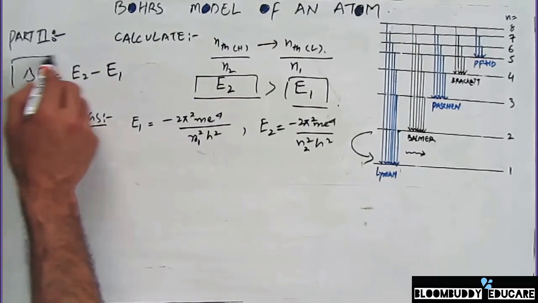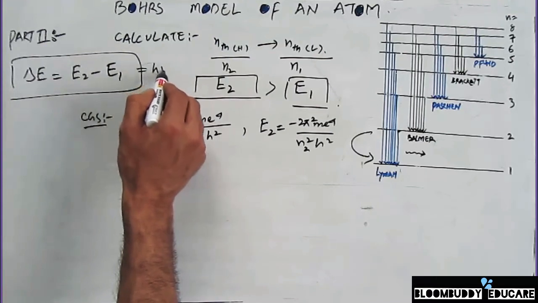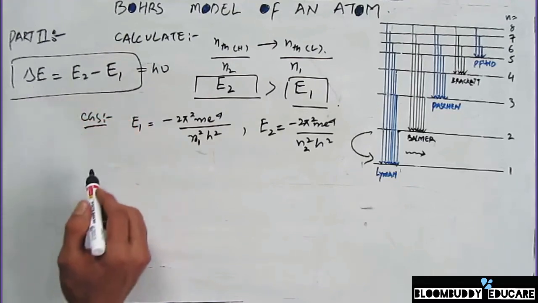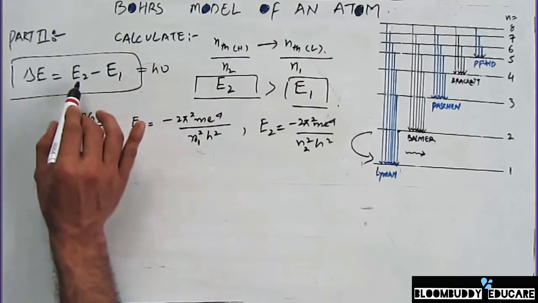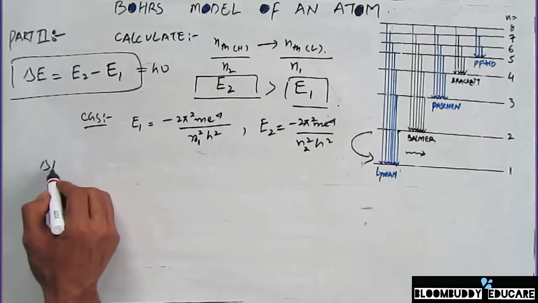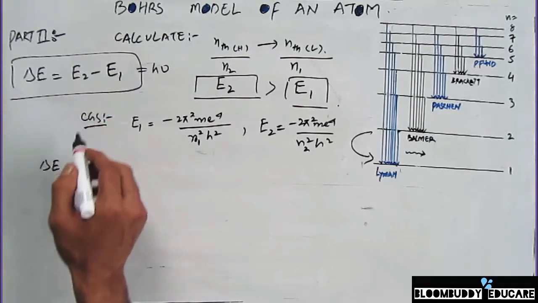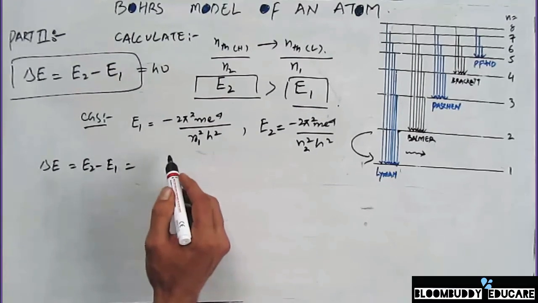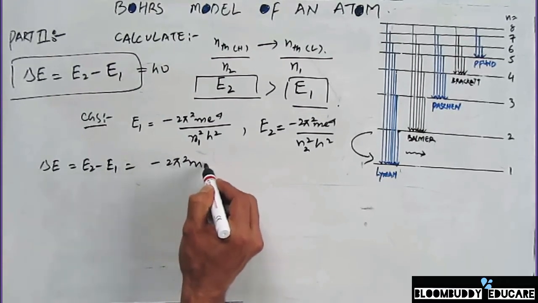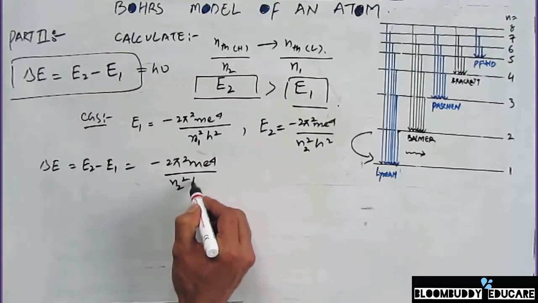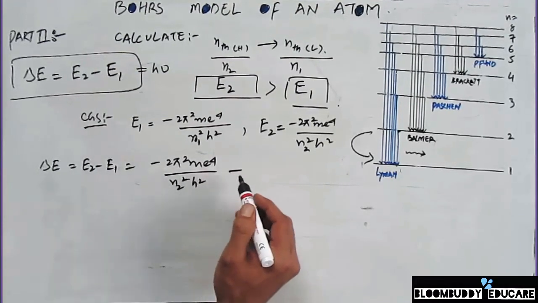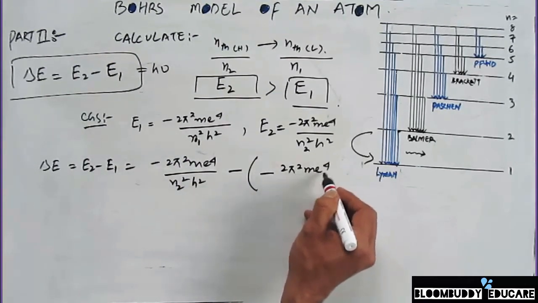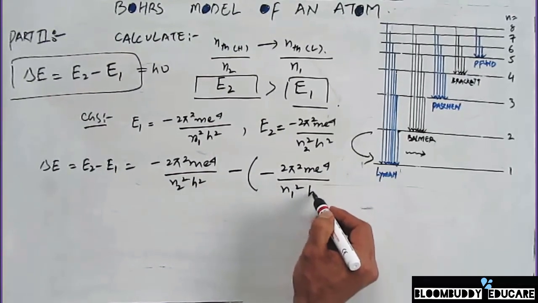Now from Max Planck's equation we know that E is equal to h nu, and the difference in the energies is equal to E2 minus E1, which is delta E. So if I include the values of E2 and E1 in this equation, I have to subtract minus 2 pi square m e raised to power 4 by n2 square h square minus, again, E1, that's minus 2 pi square m e raised to power 4 by n1 square h square.